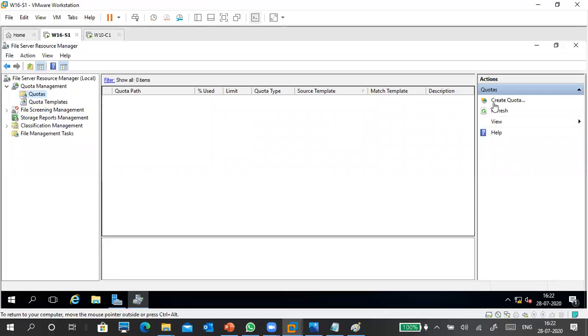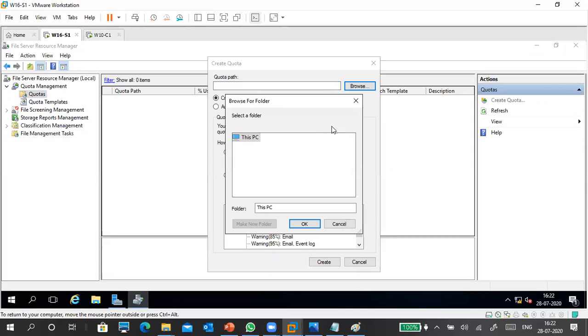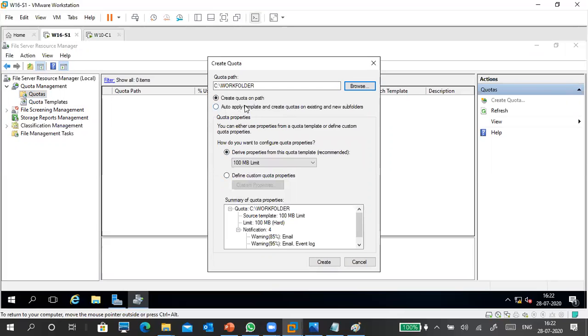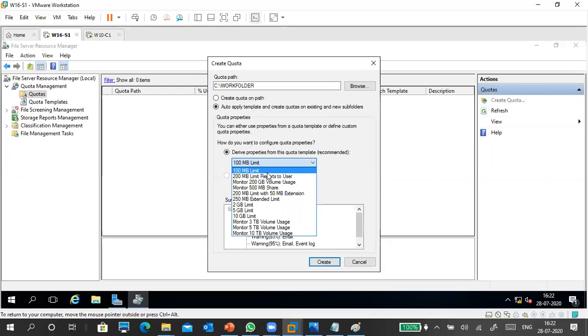This is quota, and you can see Create a Quota in Actions, or you can right-click on Quota and choose Create Quota. So what is the path of the quota? C drive, Work Folder. I'm giving the Work Folder directly. Create a quota on the path, or automatically apply a template and create quotas on existing subfolders. You can select like this, or you can use your customized quota also. I'm using the automatic apply template. So I have to select the template, 100 MB, 200 MB, like that. I want to give a 2 GB limit.